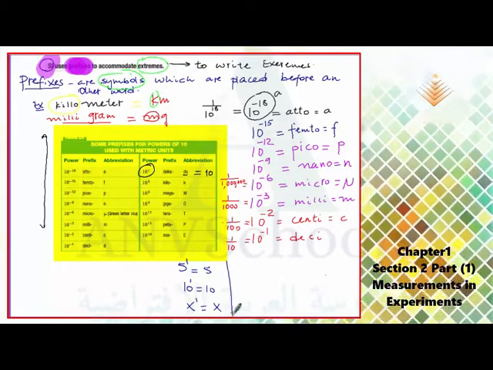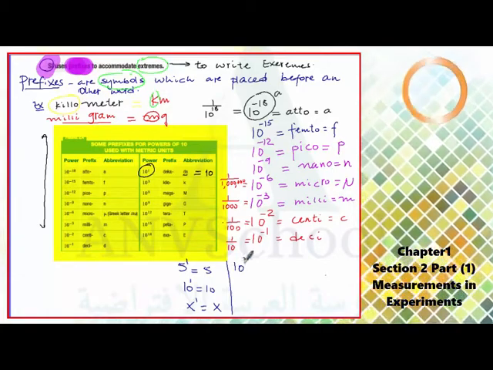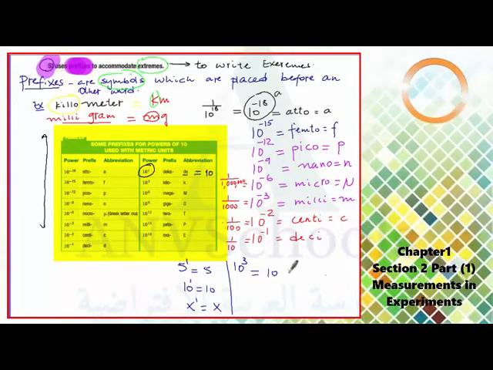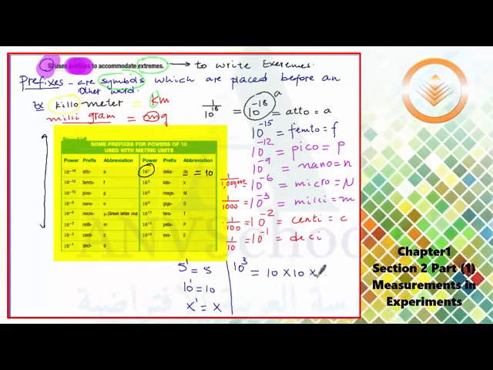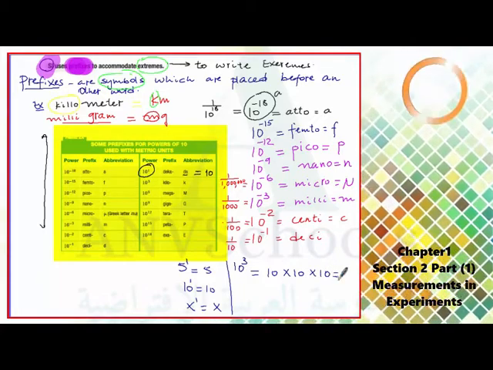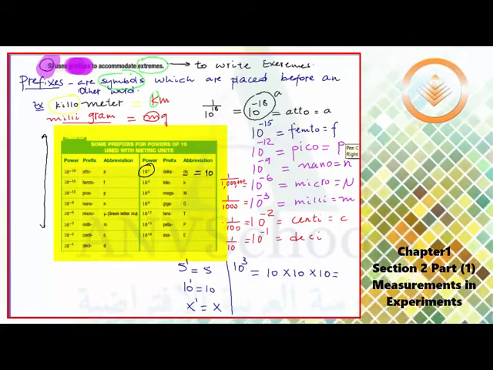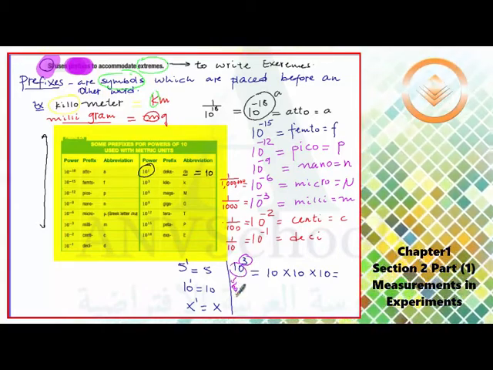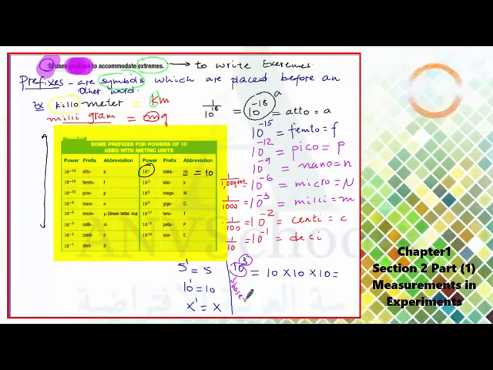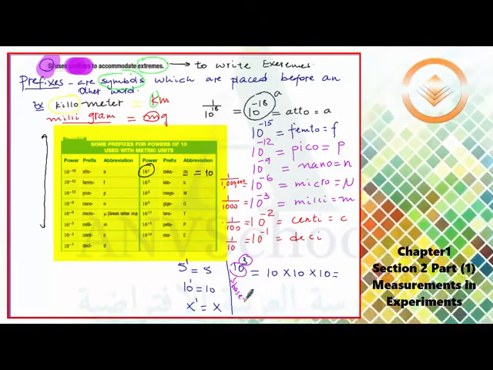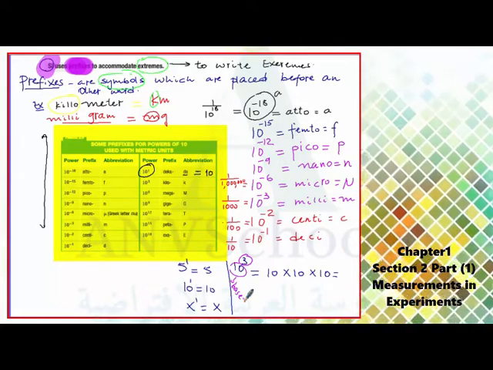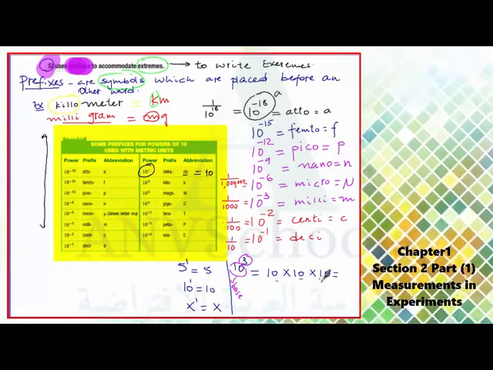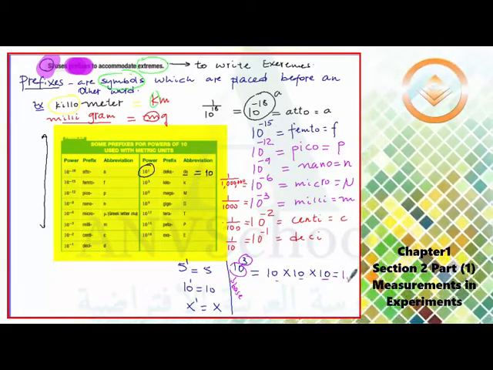You know that the exponent tells us how many times the base is multiplied. This is called the exponent and this is called the base. When you say 10 to the power of 3, we mean we have to multiply the base 10 3 times. That is 10 multiplied by 10 multiplied by 10, which is 1000.